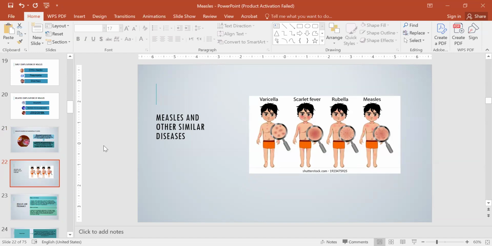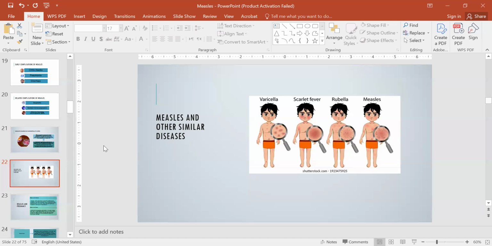So, the differential diagnosis pertaining to the rash phase includes varicella, scarlet fever, and rubella. So, we have to differentiate these diseases as well. First of all, we have shown in the picture varicella. The rash in varicella is vesicular and it appears like dewdrops and it spreads from the trunk and then to the face and limbs. And then we have, as you can see in the picture, scarlet fever.